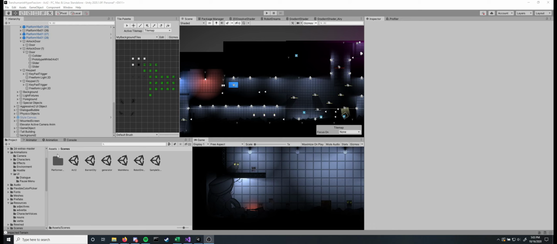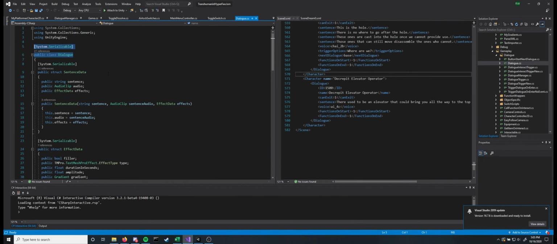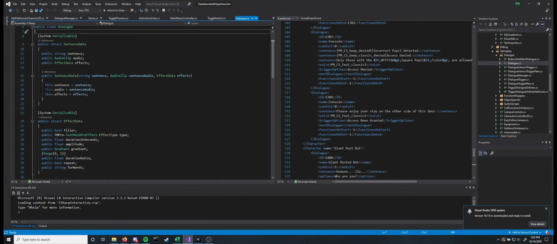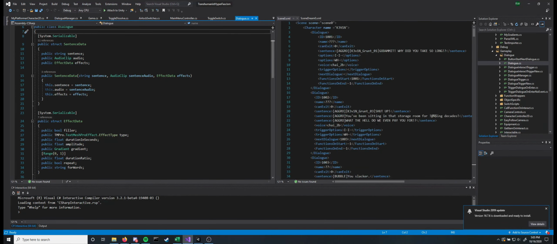So I'm going to go ahead and open up some of my dialogue system implementation. A class called dialogue. And I should keep in mind that this type is actually generated from XML files, one of which I've got right here. So all of these fields I can fill in. I've got my scene. I'm dividing my XML files based on scenes because that seemed like a reasonable way to format it, so that everything isn't in one massive file. And then you've got a character, and then you have every dialogue that they have in that scene.